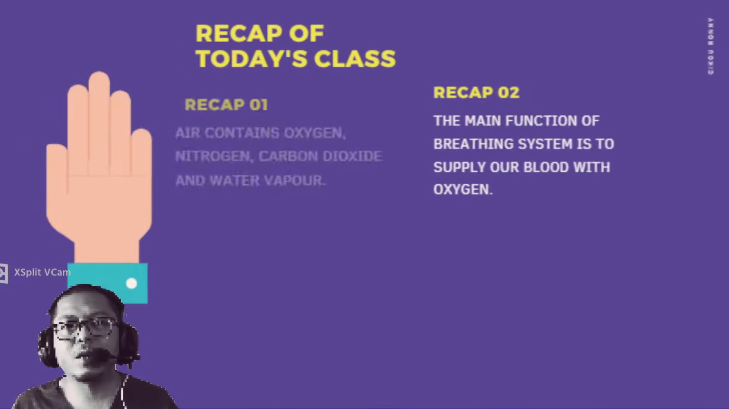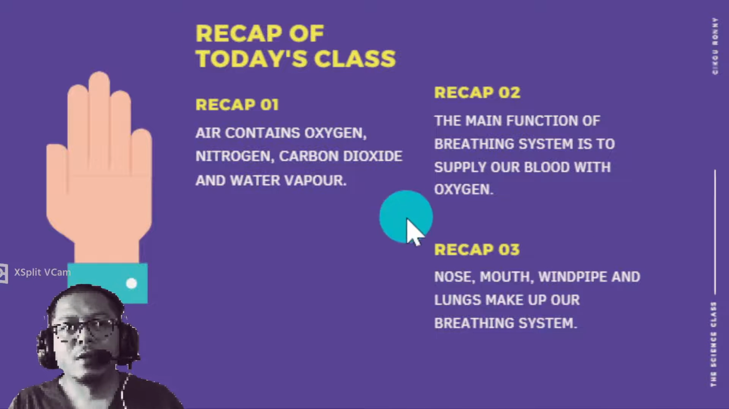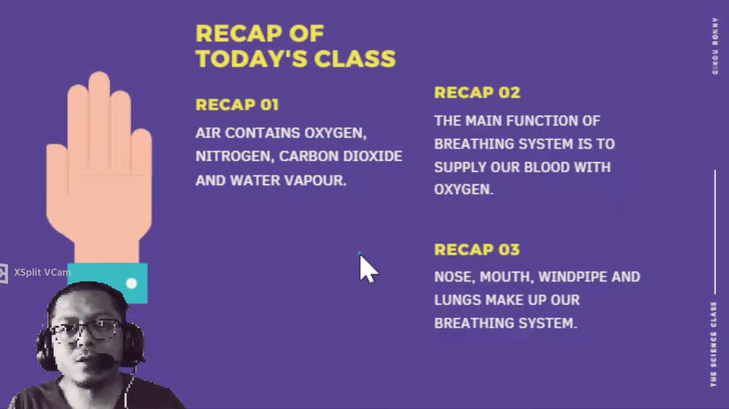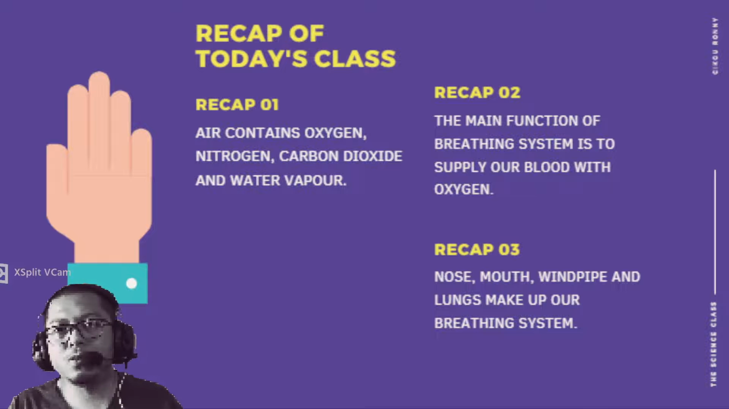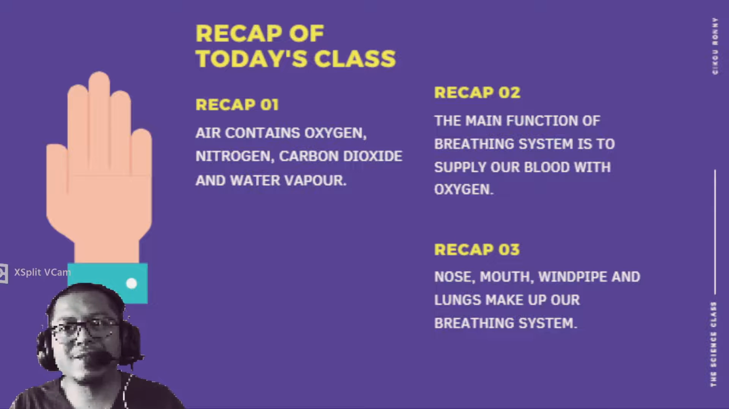Now let's recap today's lesson. Number 1, air contains oxygen, nitrogen, carbon dioxide, and water vapor. Number 2, the main function of the breathing system is to supply our blood with oxygen. And number 3, the parts of the breathing system: nose, mouth, windpipe, and lungs.